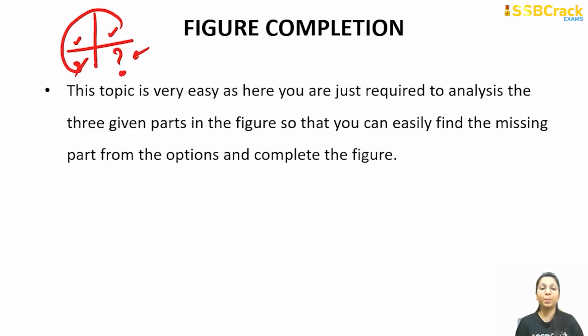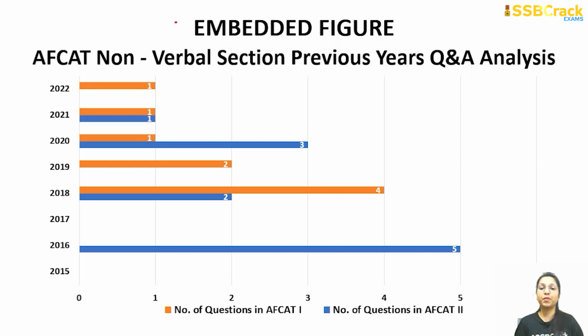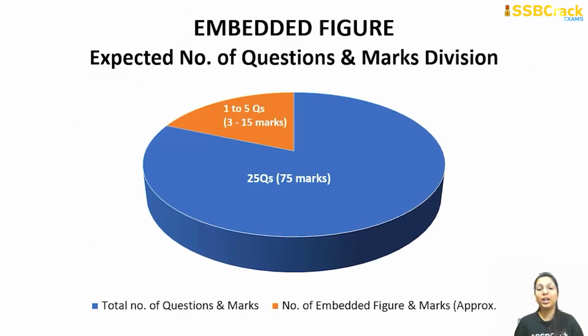So it is the easiest topic, and here you can devote day 67 to 72 for the completion of this topic. Now we'll talk about the next topic, which is embedded figure. The maximum number of questions from this topic was 5 and the minimum is 1 only, but recently you are getting very few questions. So in your upcoming exam you can get 1 to 5 questions, but there will generally be 2 to 3 questions only, which can give you around 3 to 15 marks out of your total marks.